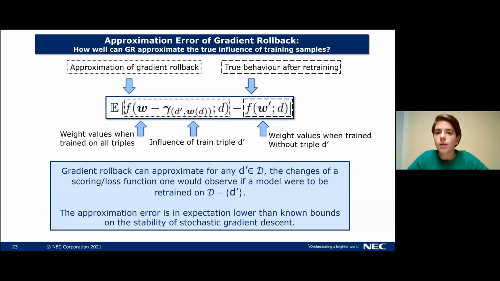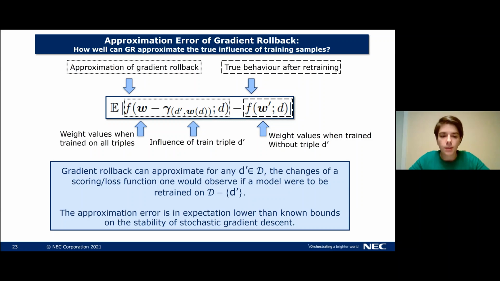The second value comes from the true behavior after retraining. So in this setup, we take the training set but remove the training triple D prime. And then we retrain the model and get a new set of weights called W prime. And this set of weights is again given to the scoring or loss function to check the value for the prediction D. So overall, now we can compare the approximation of gradient rollback as well as the true behavior after retraining. And if the difference between these two quantities is small enough, then the approximation error of gradient rollback is small. For the full details, I can refer to the paper, but ultimately what this allows us